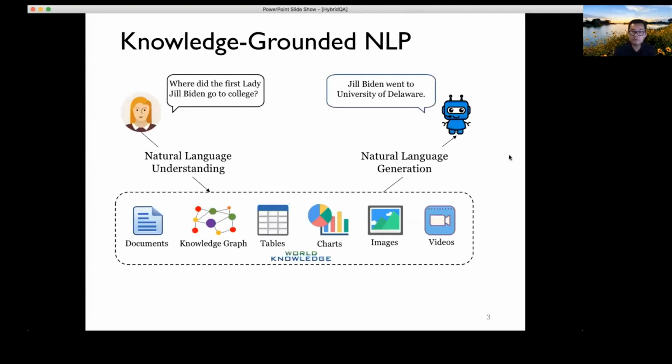So in my opinion, if we really want to build knowledge-grounded NLP, whether it's dialogue or question answering, we really need NLU and NLG systems that are capable of understanding the heterogeneous representation of knowledge. For example, documents, knowledge graphs, tables and charts, images and even videos, right?